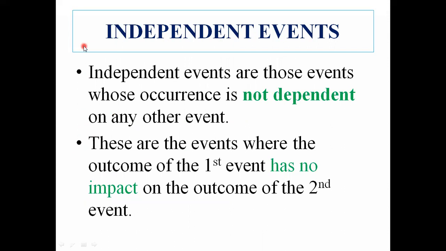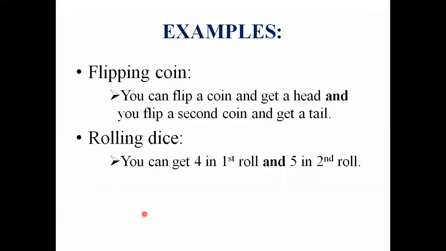First, independent events. Independent events are those events whose occurrence is not dependent on any other event. These are the events where the outcome of the first event has no impact on the outcome of the second event. That is, the first event has no influence over the other event. Examples of independent events are flipping a coin.